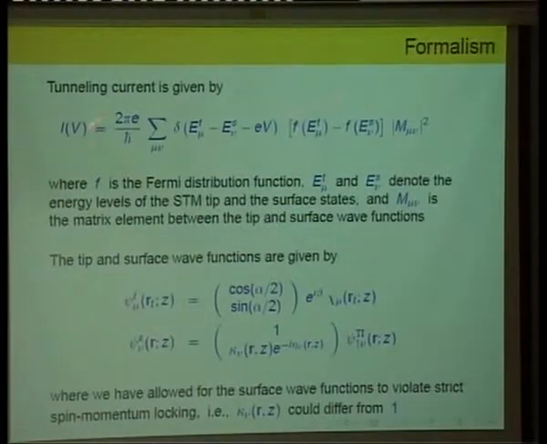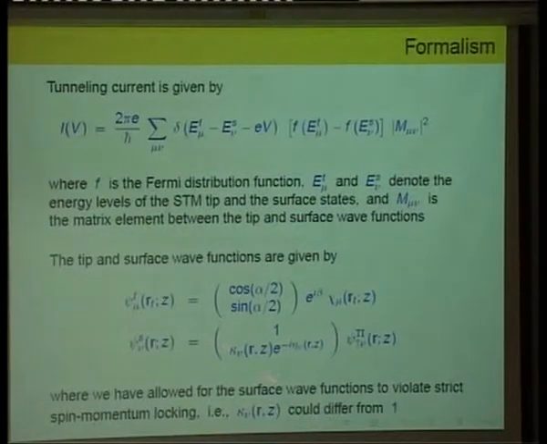Very briefly, this is the formalism. There is a tunneling current given by the Fermi golden rule: there is the energy of the tip electrons minus the energy of the surface electrons minus the bias, times the difference of the Fermi-Dirac distributions in the tip and the surface, times the matrix element squared. To calculate the matrix element squared, you need the tip and surface wave functions.